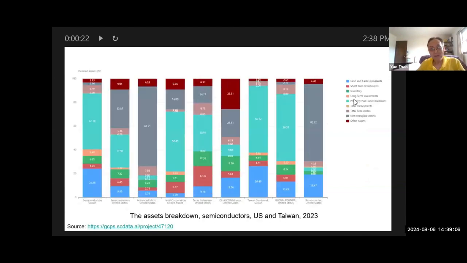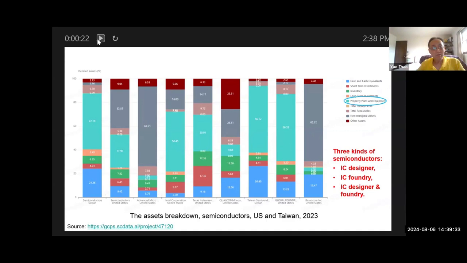So we can break down the assets into more details. Here we have cash, short-term investment, inventories, long-term investments, and of course property, plant, and equipment. This percentage represents how much production capacity they have. And immediately you will see three kinds of semiconductor companies.